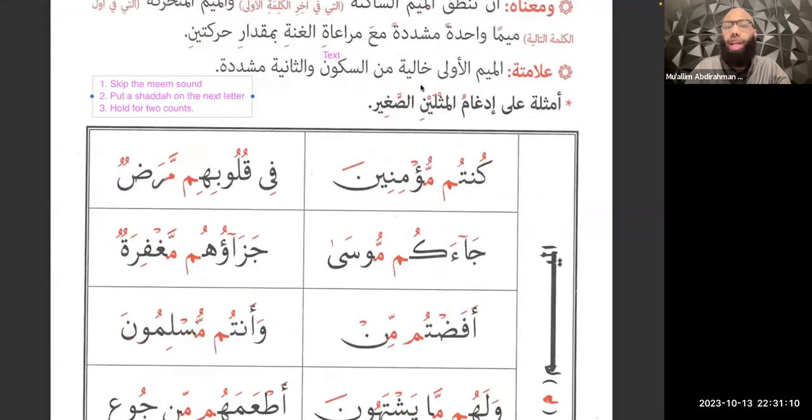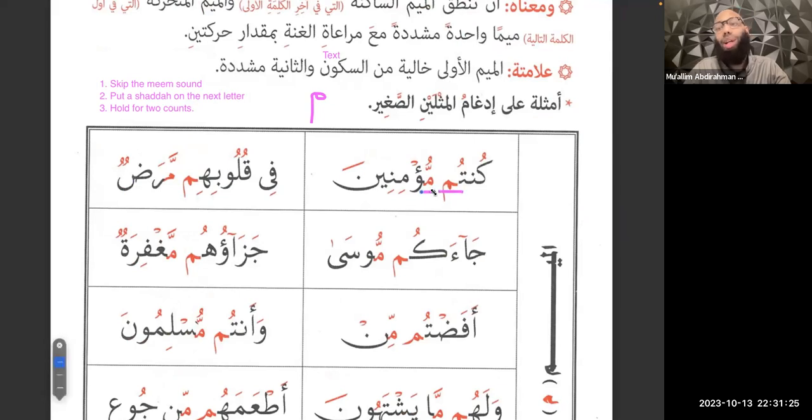All right, so let's do that in action here. Again, the only letter for al-idgham for meem as-sakinah is meem. So whenever we have a meem after meem as-sakinah, we're going to follow these rules. All right, so here we have one. And what's the next letter? It's a meem.